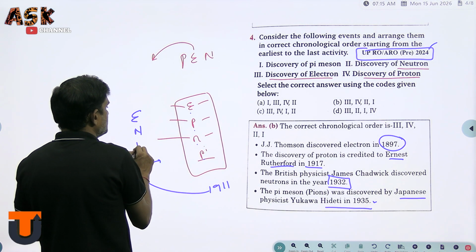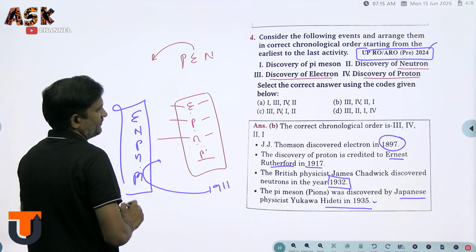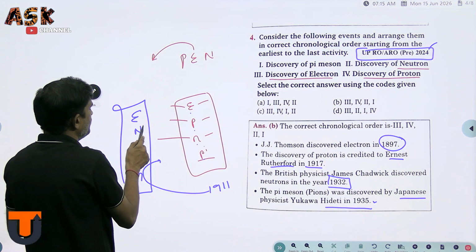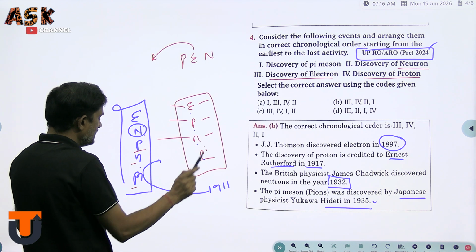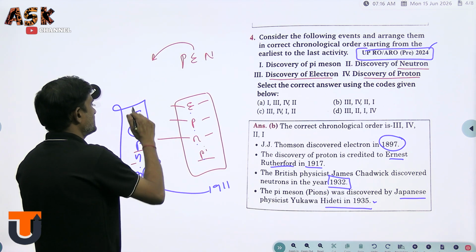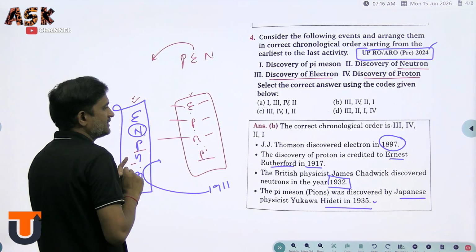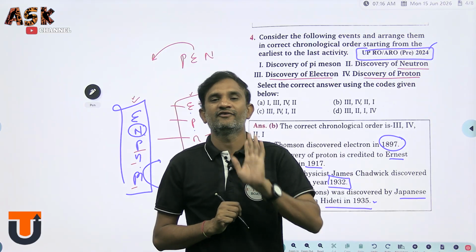Electron, nucleus, proton, neutron and pi meson. This is the order. Yes, here 1897, after 1911, that's why we are bringing that nucleus here, then after the proton, then after the neutrons, then after the pi mesons. Keep in mind, this is also one of the orders. Maybe in the future it is possible to ask the question in different ways only.